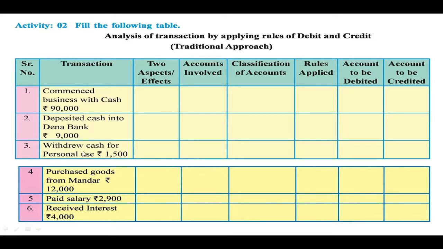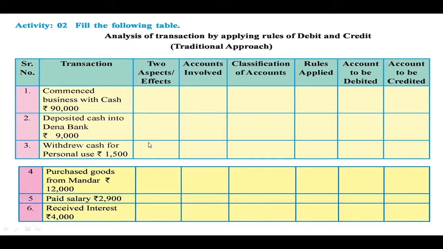Third, withdrew cash for personal use, rupees 1,500. Now here the businessman has taken cash of rupees 1,500 from the business for his personal use. Whenever the goods or cash is taken by the businessman for personal use, it is called drawings. So here you have to debit the owner's drawings account.